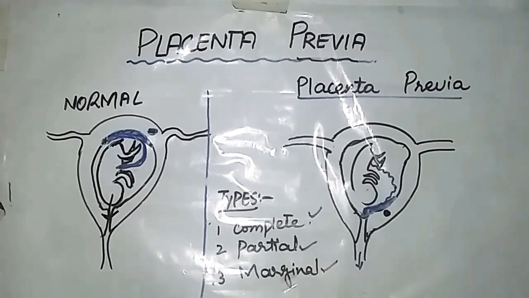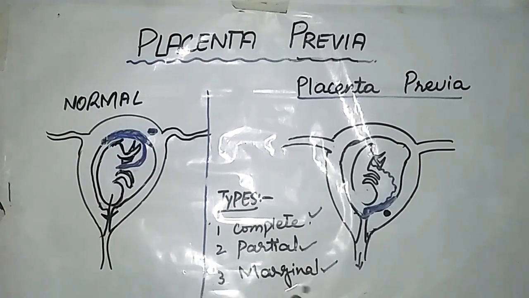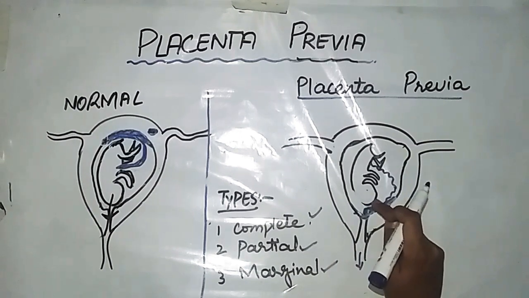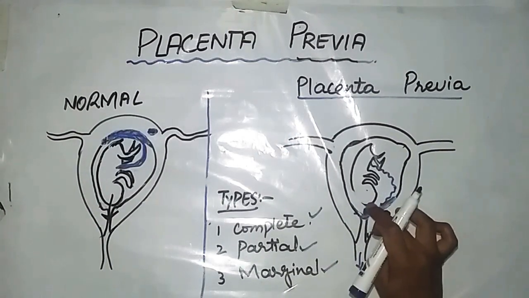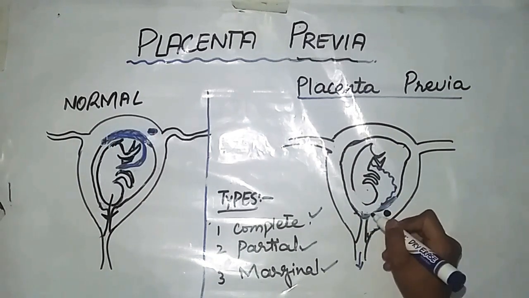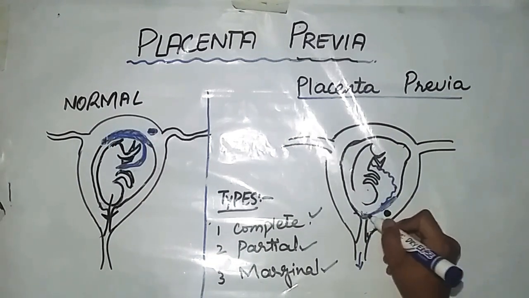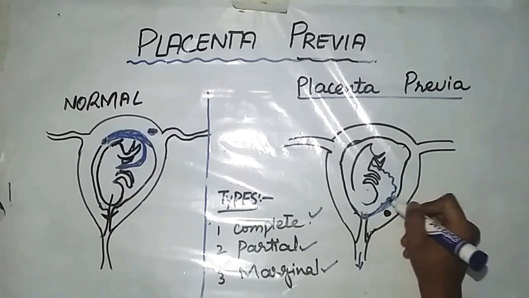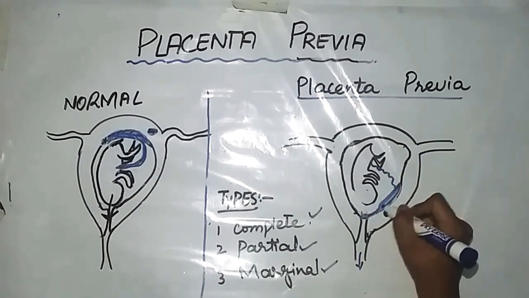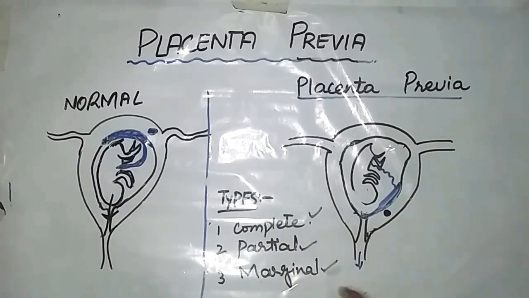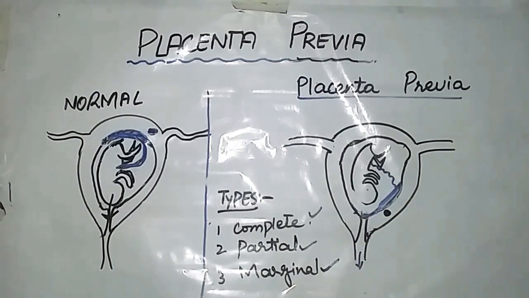And if we talk about marginal placenta previa, in this case the placenta is not in front of the opening, it is just along the wall of the cervix, and the remaining part of the placenta is along the uterine wall of the uterus. So this case is called marginal placenta previa.